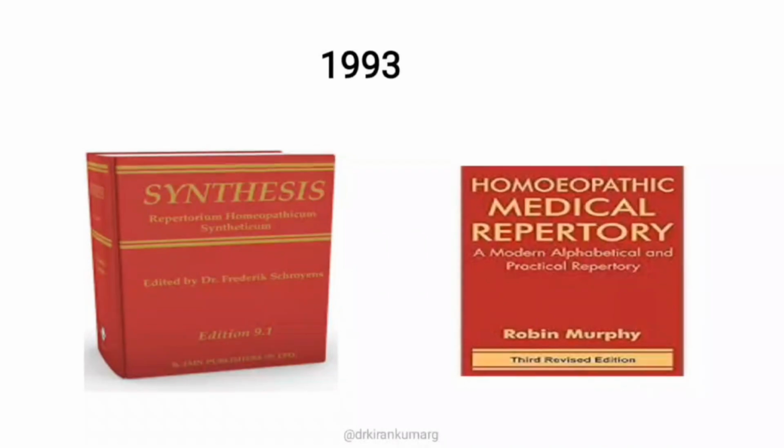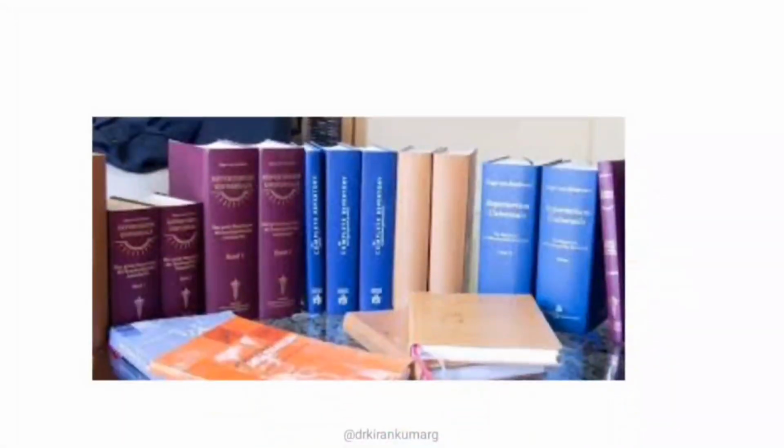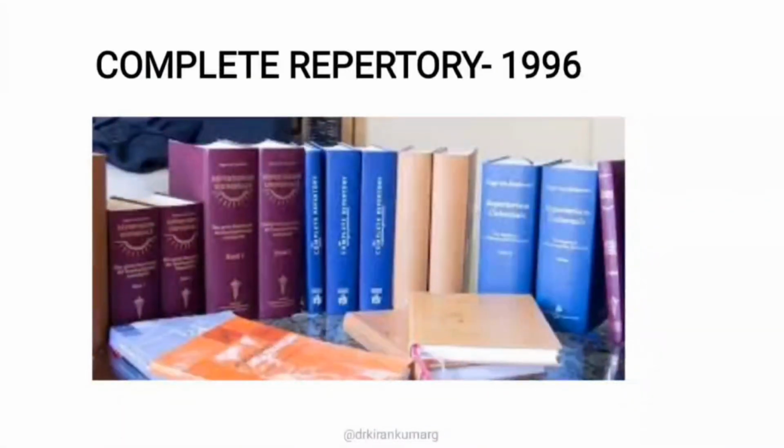The picture I have given of Synthesis and the Homeopathic Medical Repertory is the 3rd revised edition, but the first edition of the Homeopathic Medical Repertory was published in 1993. Synthesis, as well as the Homeopathic Medical Repertory by Robin Murphy, or Murphy's repertory, was published in 1993, and then the Complete Repertory was published in 1996.